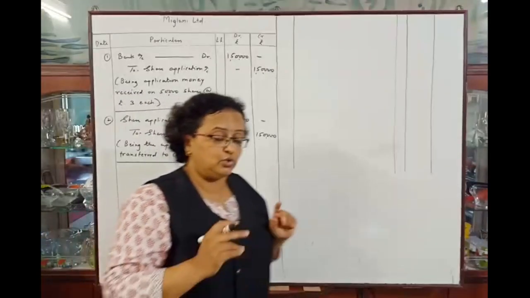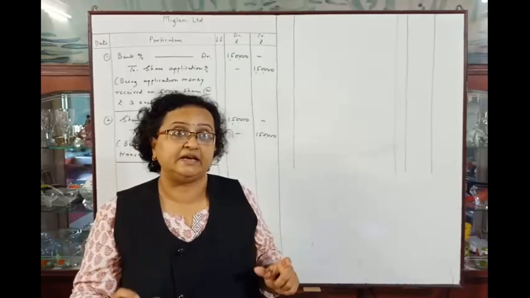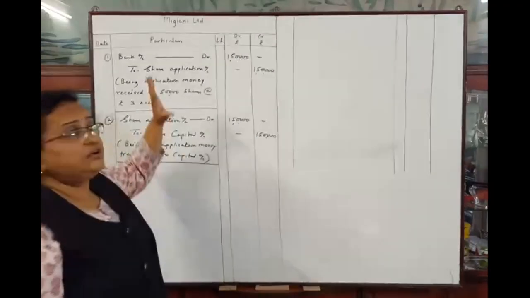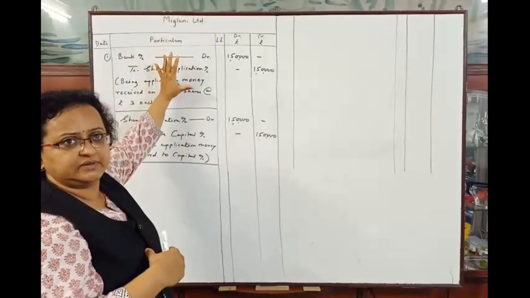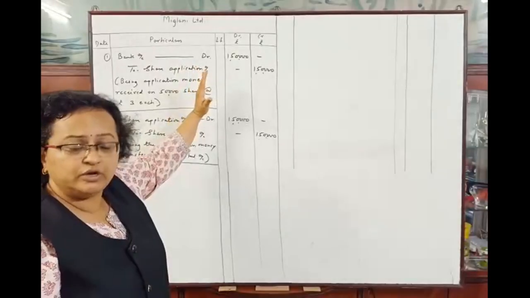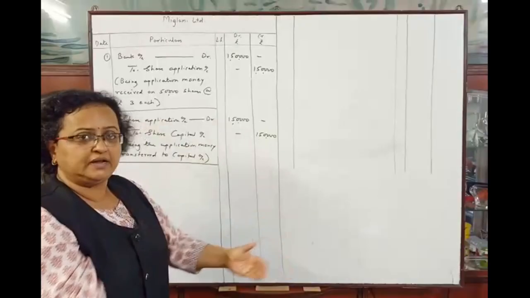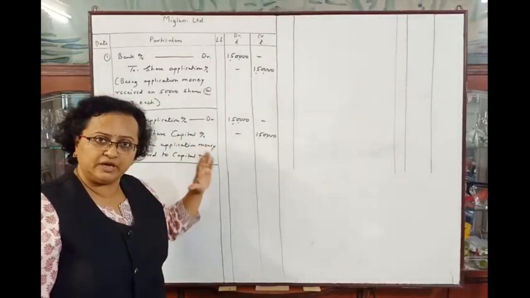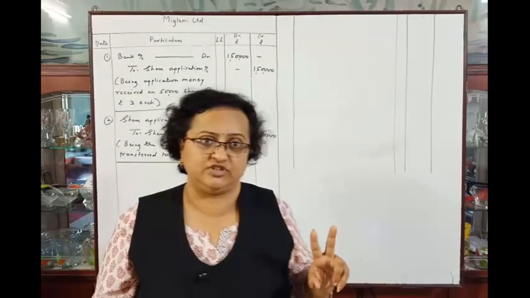So these are the two entries relating to application money. First we will receive the application money from the public in our bank account, so the first entry will be bank account debit to share application account, and the second entry will be the share application money transferred to share capital account. So the entry will be share application account debit to share capital account. Okay. Now we will pass two entries related to allotment of shares.